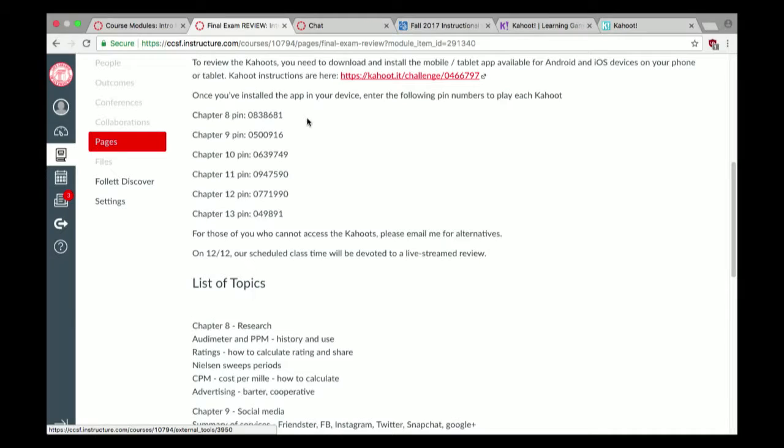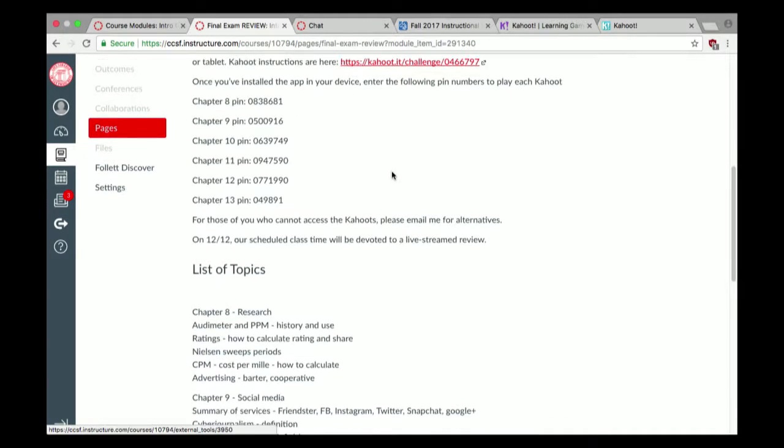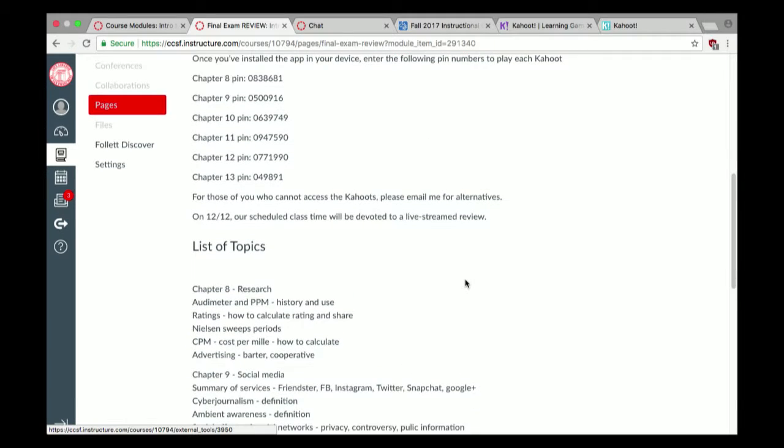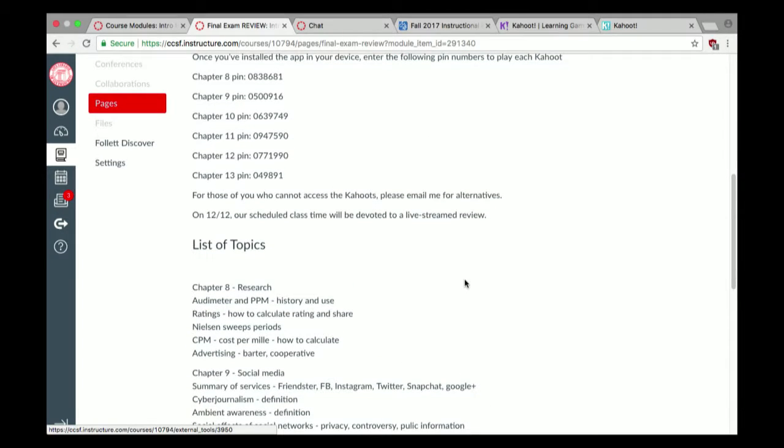Okay? So there's a link to the instructions about the Kahoots, and here are the pins to enter to play the Kahoots on your mobile device only. I don't think they'll work on a laptop. JP, maybe they will. They'll close at midnight on the 21st. I don't know, so use them before then. Okay. Thank you. So here are the pin numbers. Plug those pin numbers in and use them. For those of you who cannot access the Kahoots, please email me for alternatives.